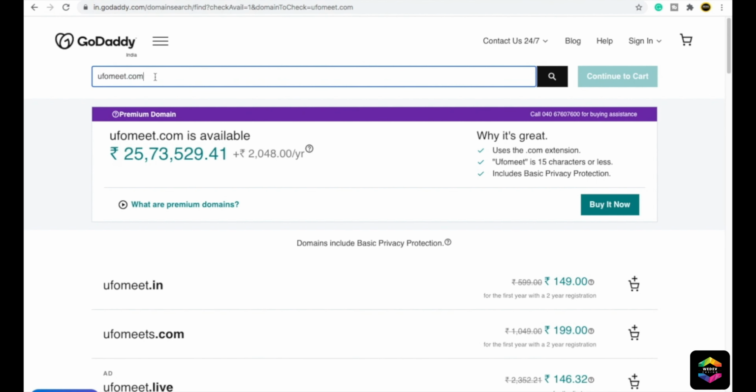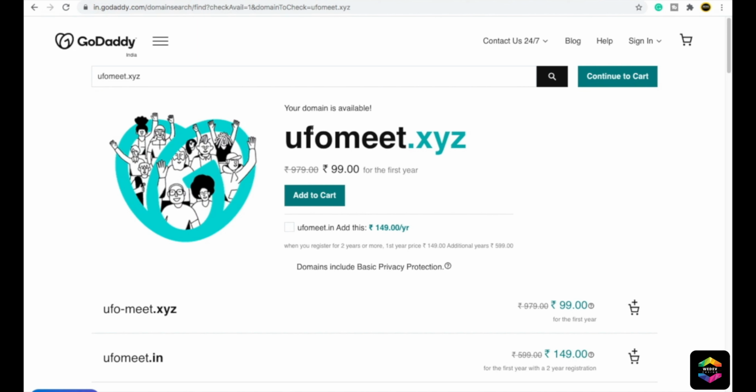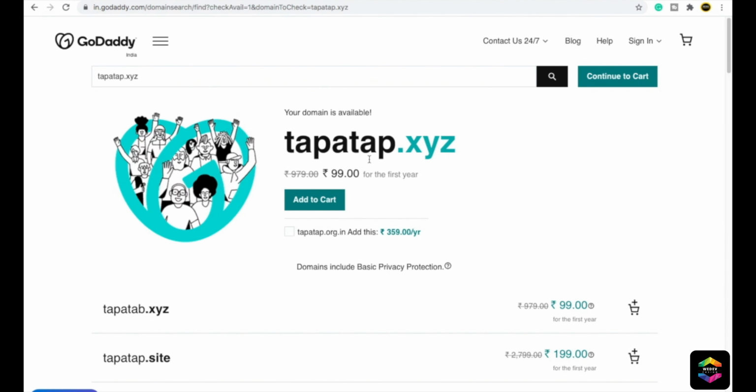Here you can also see ufomeet.xyz. If I search for this and click on search, you can see it is available for just 99. I hope you guys are getting an idea. But I will go for tapatup.xyz. Click on search. For demo purposes, I am going to buy this cheap domain to help you understand how to buy a domain name on GoDaddy.